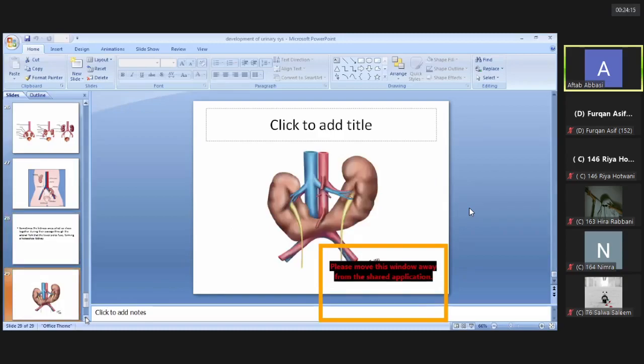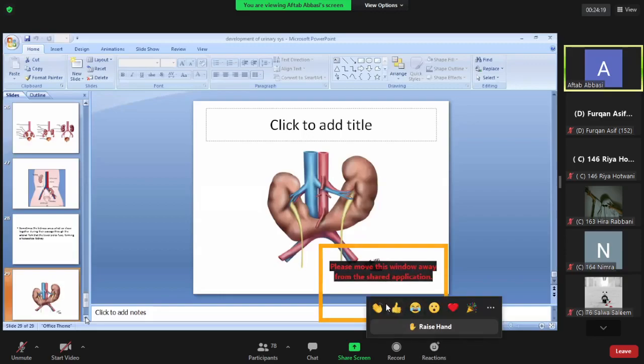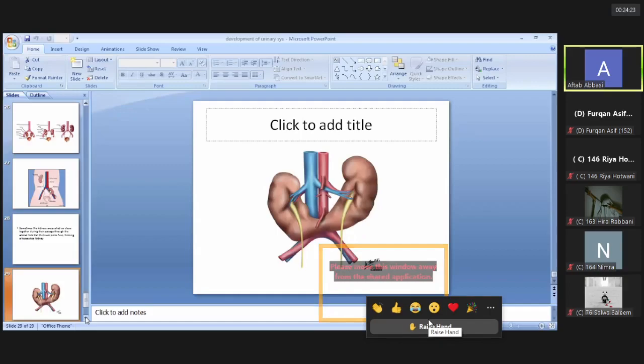So these are some clinical points related to the development of kidney. If some abnormality occurs and there is fusion of the lower poles of the kidney, it forms a horseshoe-shaped kidney. If it fails to ascend, then it will lead to pelvic kidney. There can also be a duplication of the ureter because of the early splitting of the ureteric bud. So these are the common conditions related to the development of the kidney.